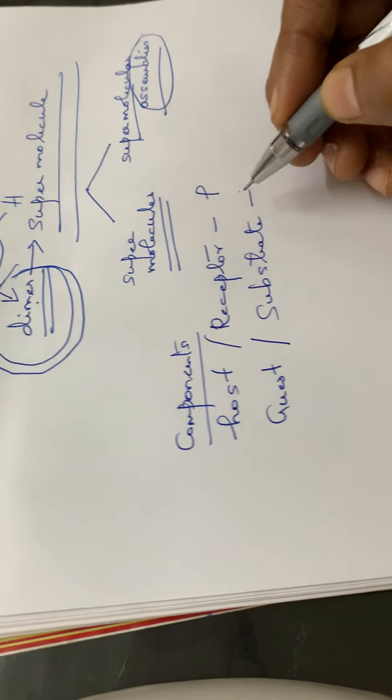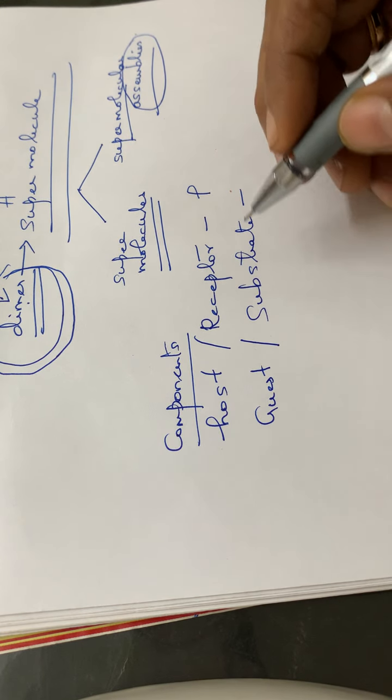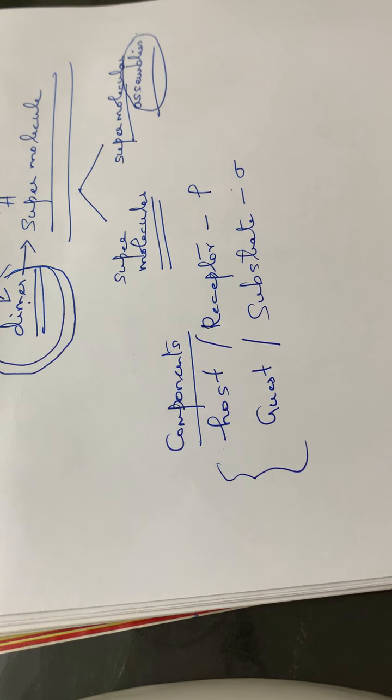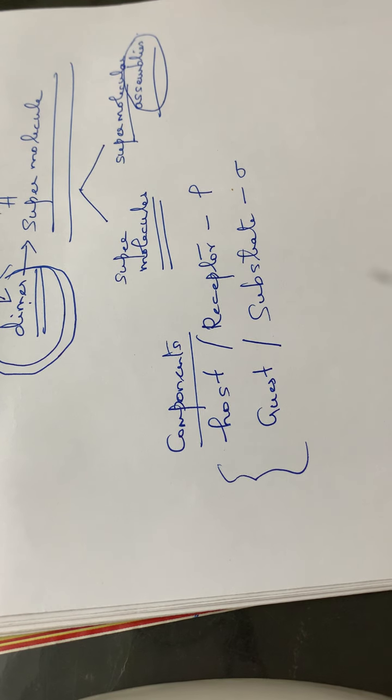That is the two main components: the host or the receptor, rho, and the guest or the substrate, sigma. Okay, so these are the two components. Here now we can go through the PowerPoint presentation of supramolecular chemistry.